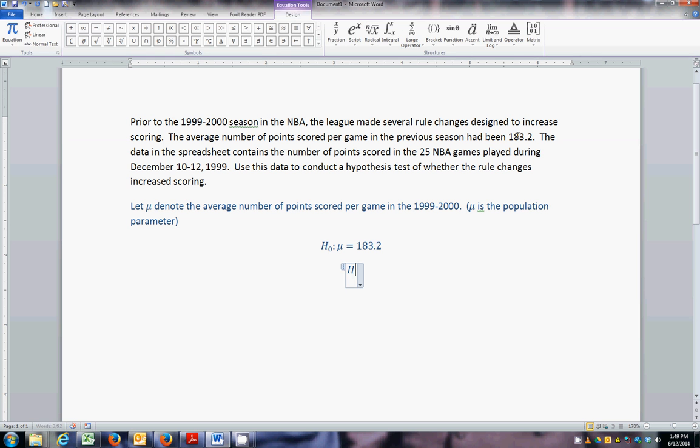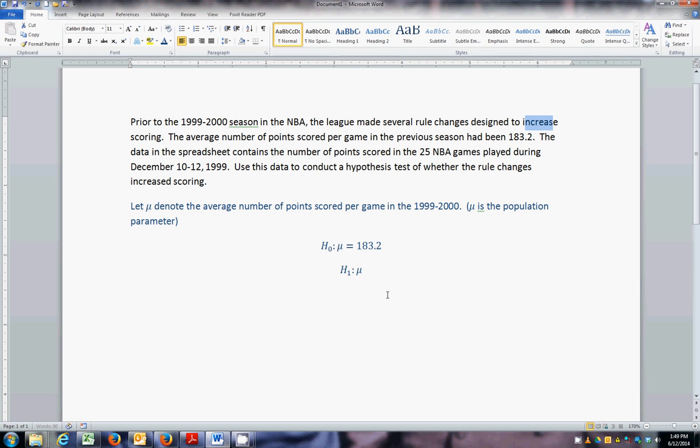And our alternative hypothesis, we're checking, the NBA wants to know if their rule changes increase scoring. So for our alternative hypothesis, we're going to say that our average points scored per game is greater than 183.2. So just as a quick summary, we always test with a hypothesis our population parameter, whether it be mean, max, median, whatnot. We're testing the population mean in this case, and our null always has to be equal.